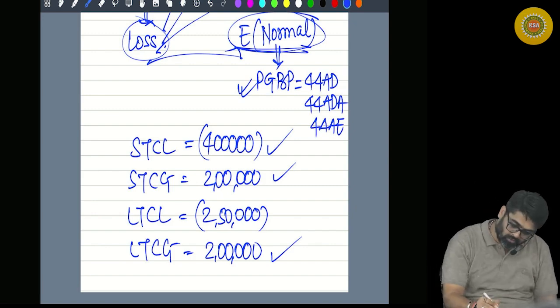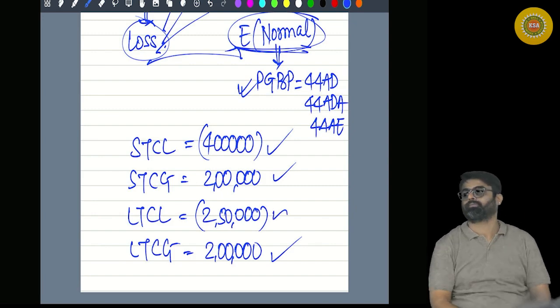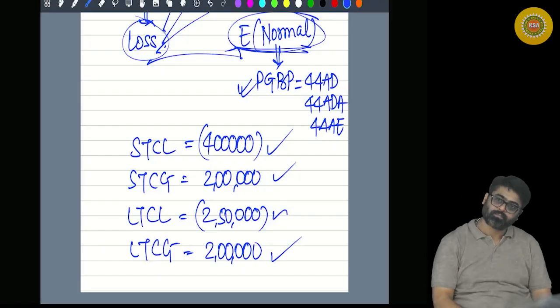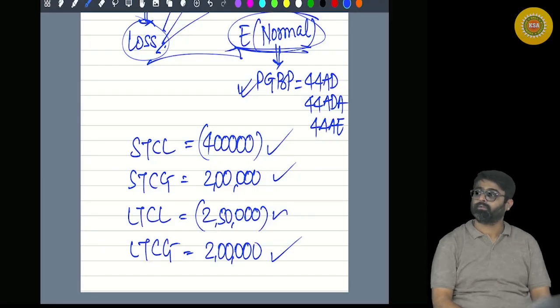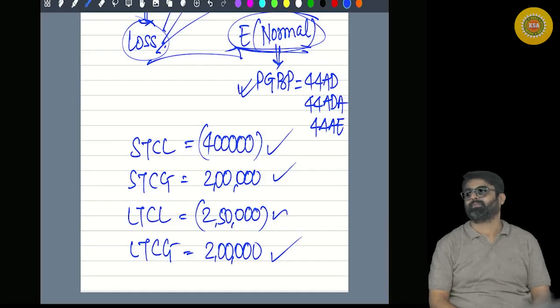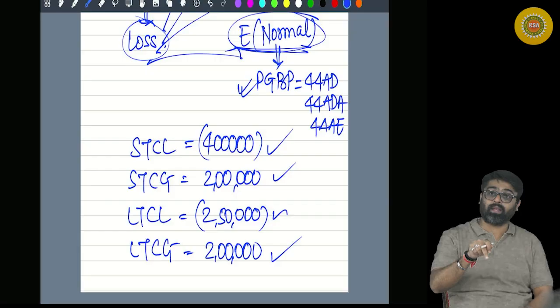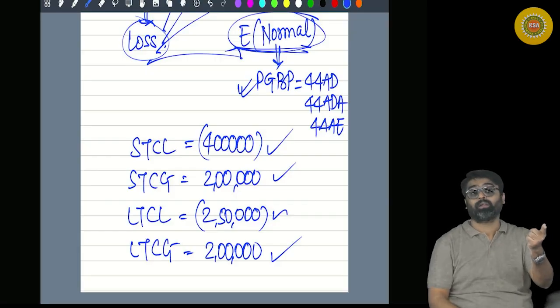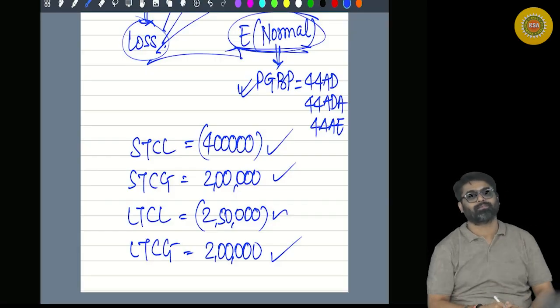Now do you still have long-term loss? Can it be set off? Why? Because you exploited the entire long-term gain. Now the long-term gain against which the long-term loss could have been set off is no more there.